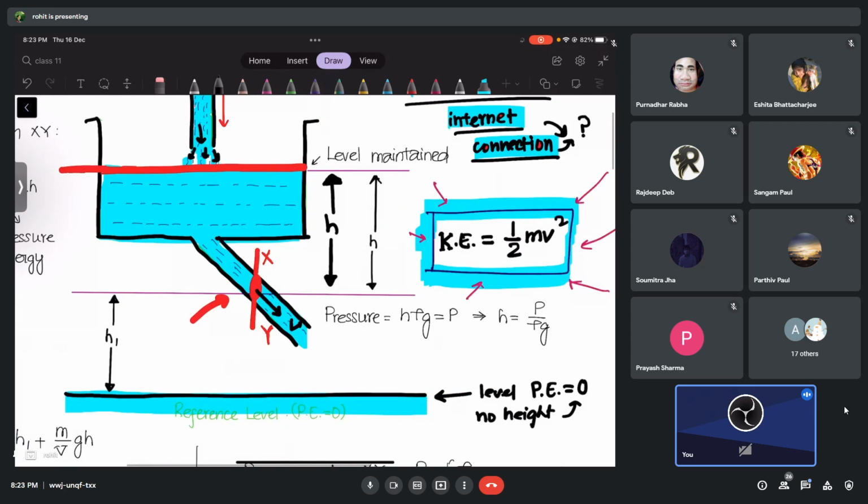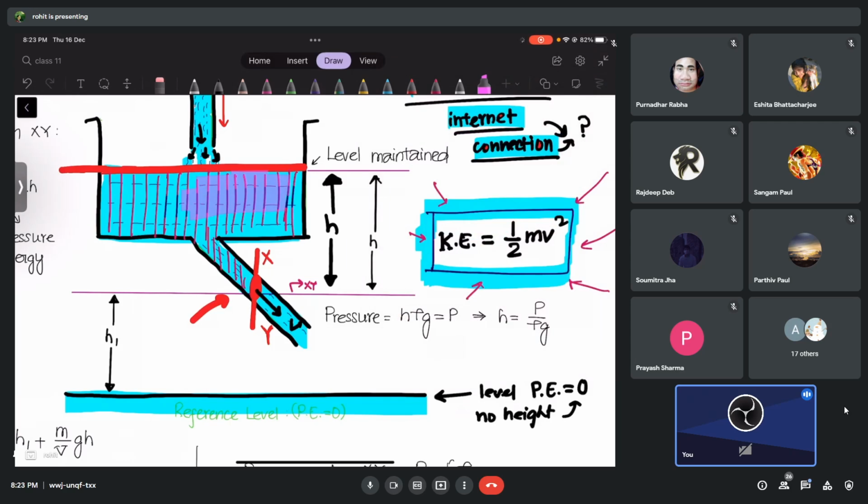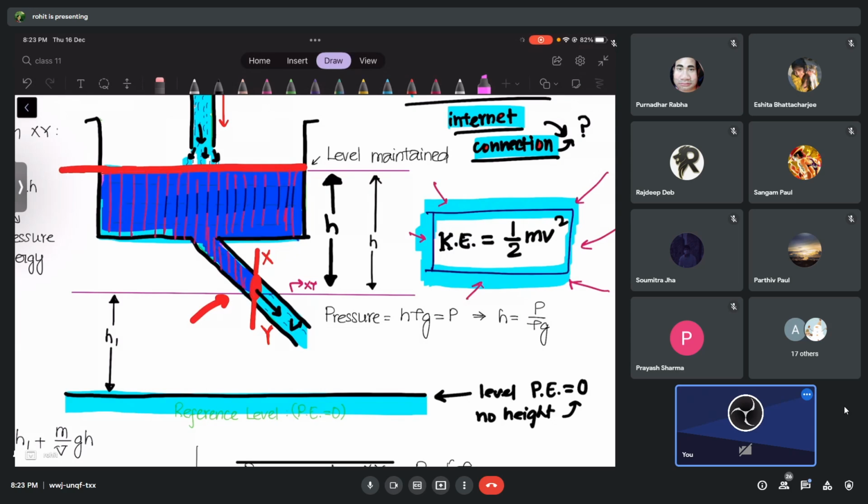Do you agree that all these liquid molecules above this level x y, this cross section, all this liquid I'm talking about, also have potential energy or not?